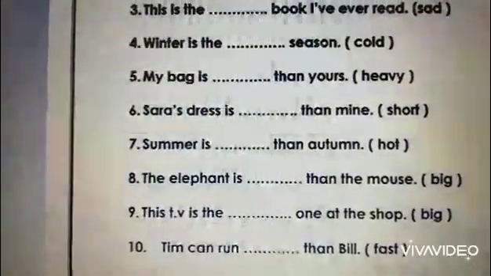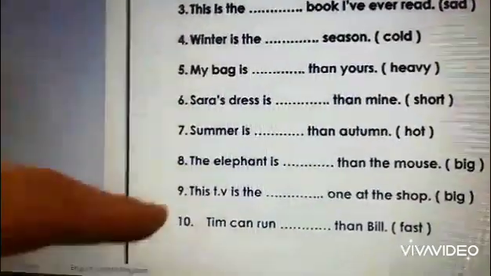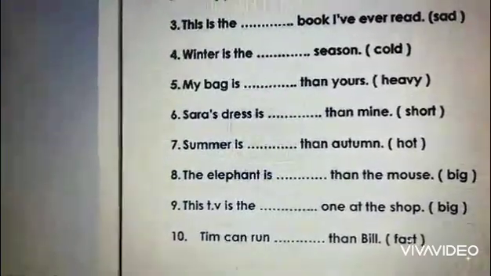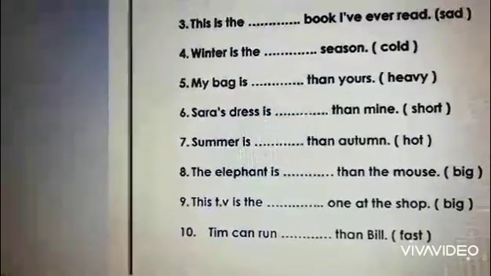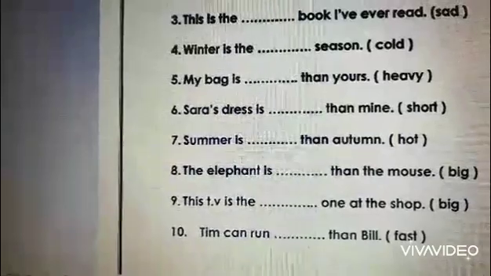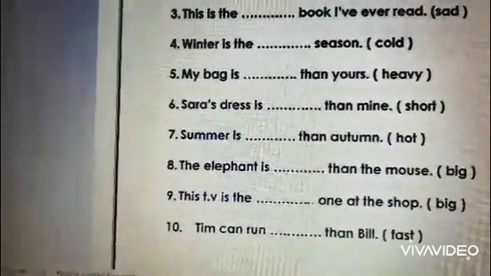We have in 5, my bag is than yours. Than, so it's comparative. So we make heavy into heavier. Don't forget to change y into i. 6, Sarah's dress is than mine. Than, so we have shorter, comparative. Sarah's dress is shorter than mine.